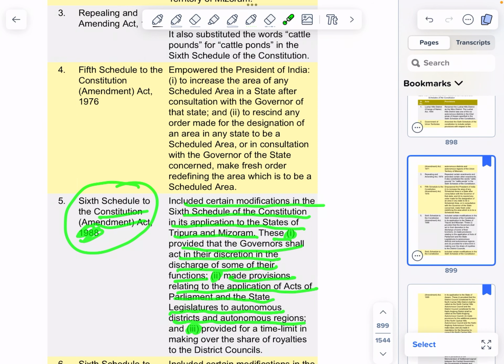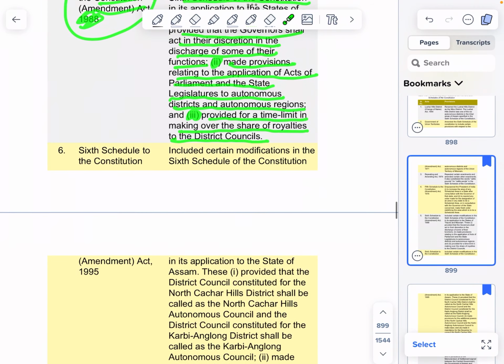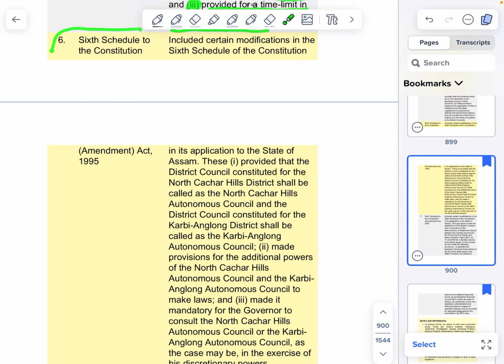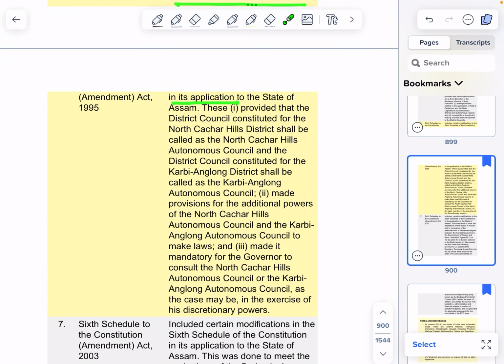And third, provided for a time limit in making over the share of royalties to the district councils. 6. The Sixth Schedule to the Constitution Amendment Act 1995 included certain modifications in the Sixth Schedule of the Constitution in its application to the state of Assam.